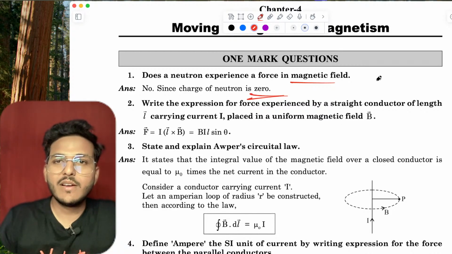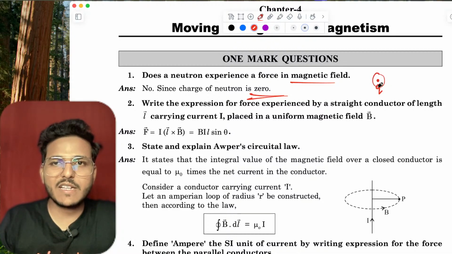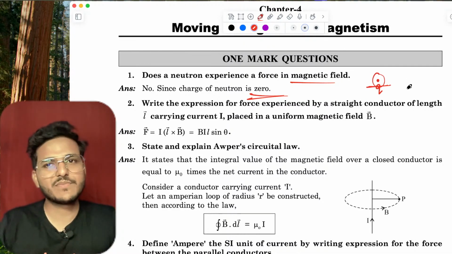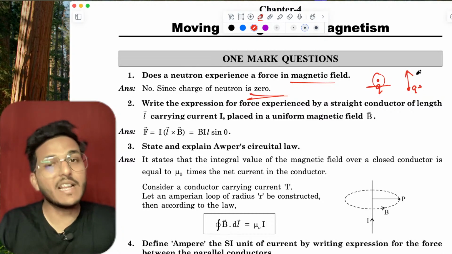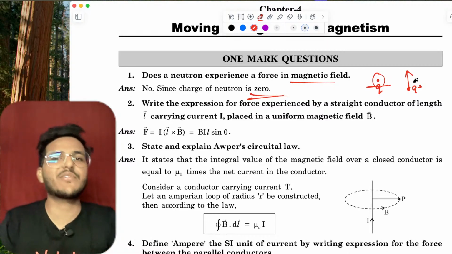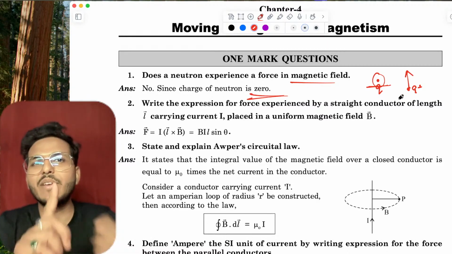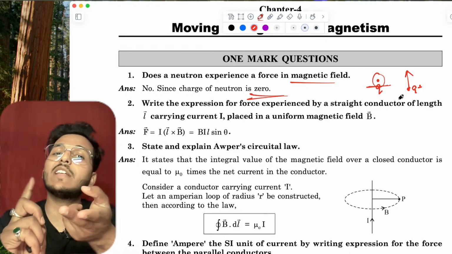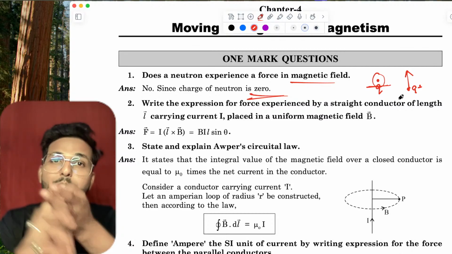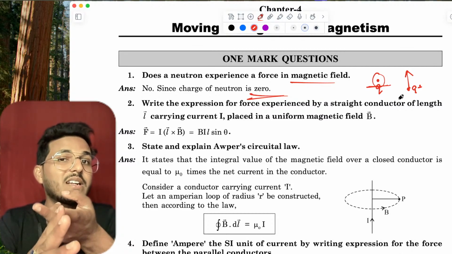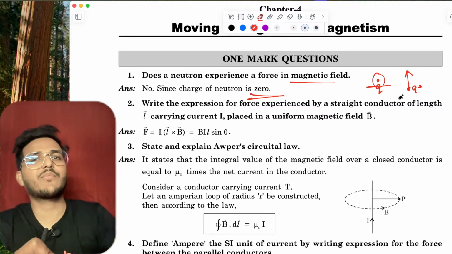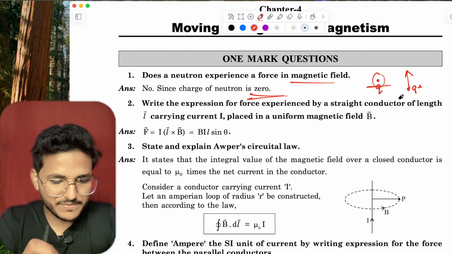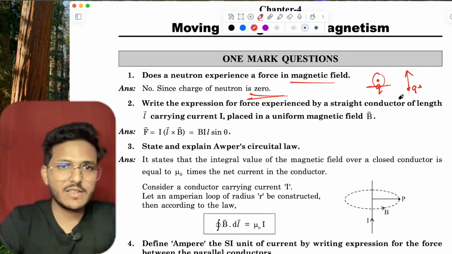A rest charge can experience only electrostatic fields, but a moving charge can experience electrostatic fields as well as magnetic field. A moving charge has an electric field as well as a magnetic field, so it can be affected by both, but a rest charge is only affected by the electrostatic field. Just remember.